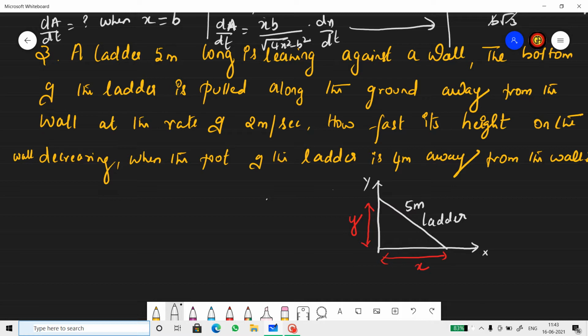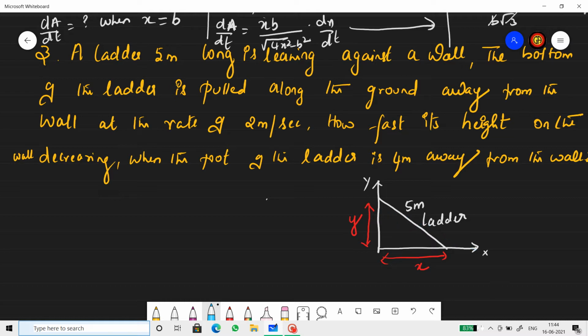So I've drawn a diagram based on the question. A ladder 5 meter long. So here, this is the ladder which is 5 meter long. This is the ground position. This is the wall. So x-axis indicates the ground, y-axis indicates the wall. The bottom of the ladder is pulled along the ground, as if we are dragging the ladder down. So at some point in time, the ladder may come to this level and then it goes like this. So it keeps moving. All right.